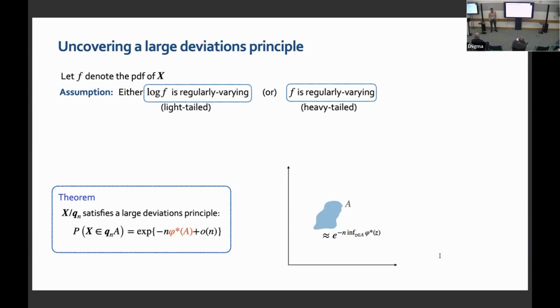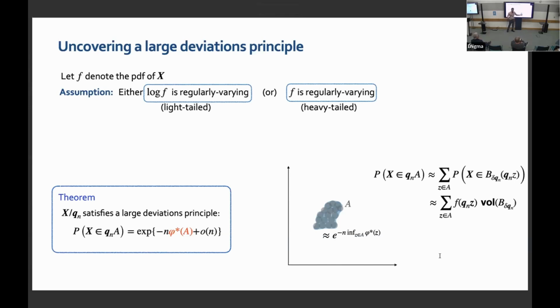Okay, fine. Okay, thanks. So there is a large deviations principle which will be satisfied, and this is what provides us the machinery to study the variance. So what does the large deviation principle say? If I look at the scale x over qn, where x is in a certain tail set, this qn is a scaling. It takes a tail set and looks at it as n goes to infinity. This set can be approximated by small balls, the typical large deviations argument.